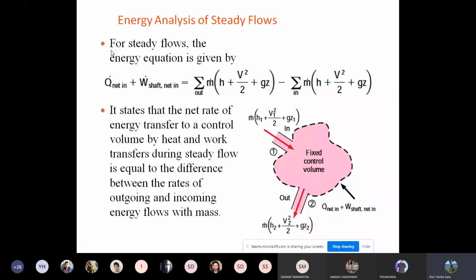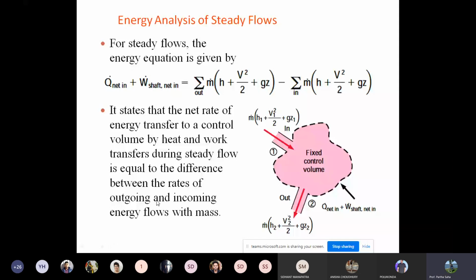It is given by this formula, m dot times h plus V squared by 2 plus gz. What is h plus V squared by 2 plus gz? That is the energy carried by the flow: the enthalpy, kinetic energy, and potential energy. Similarly, here also at the inlet, enthalpy, kinetic energy, potential energy. It states that the net rate of energy transfer to a control volume by heat and work transfer during steady state flow is equal to the difference between the outgoing and incoming energy flow.